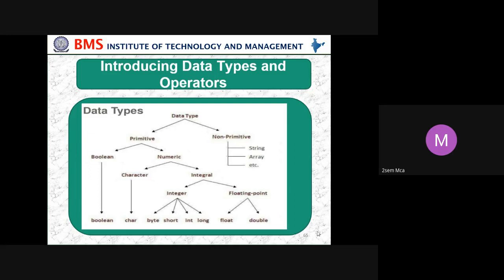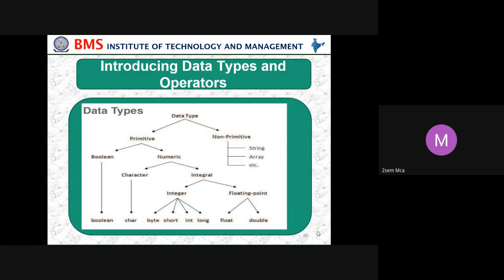So why float and double? The double means I want to store a large value, then you can use a double. In the same way, non-primitive data types: string, arrays. These are non-primitive data types. So that's about a data type. So what is a data type? What value I'm storing in a memory with some name, that is what is called a data type.